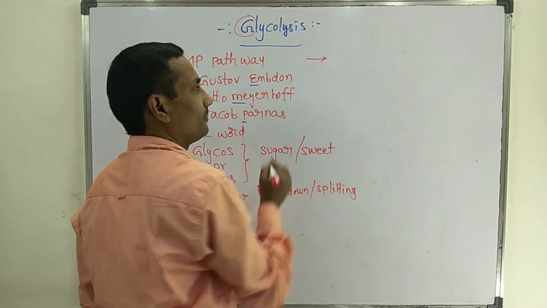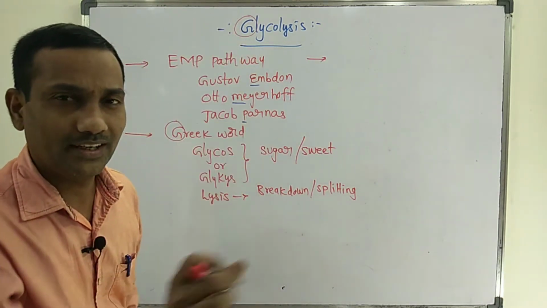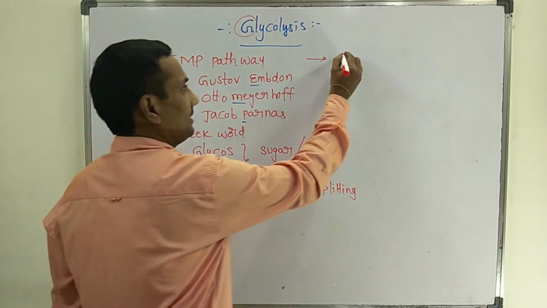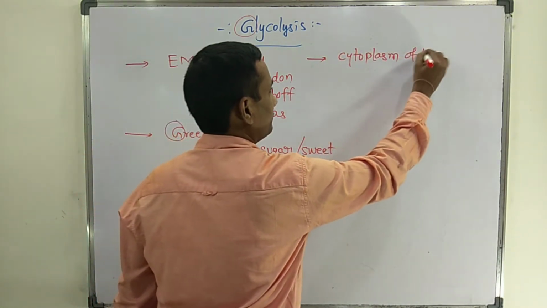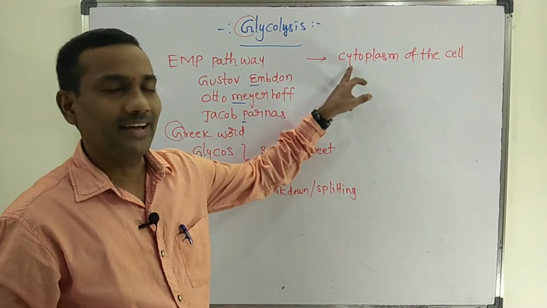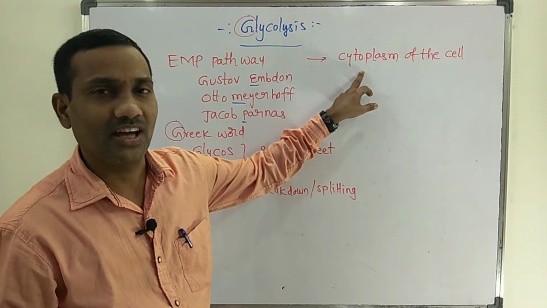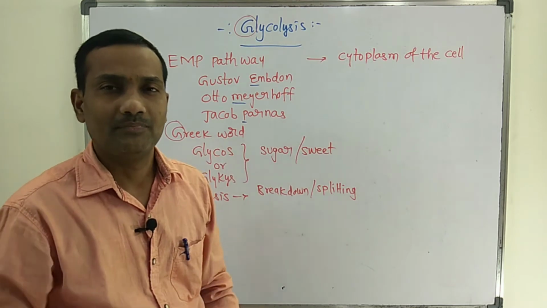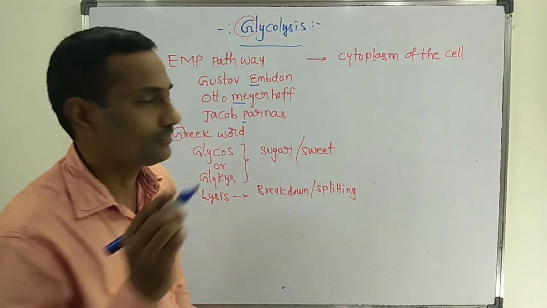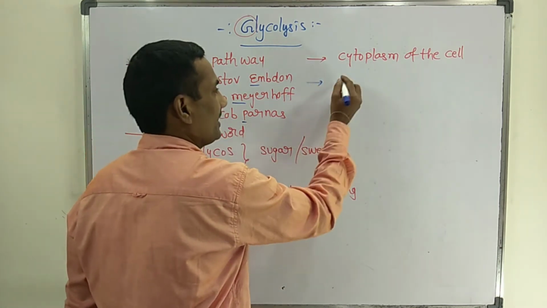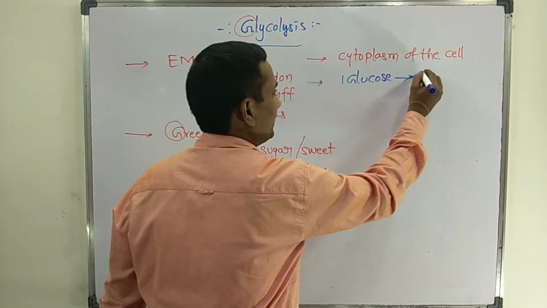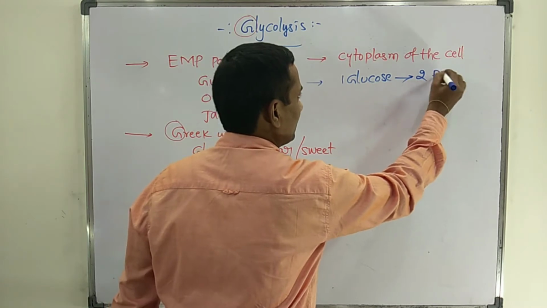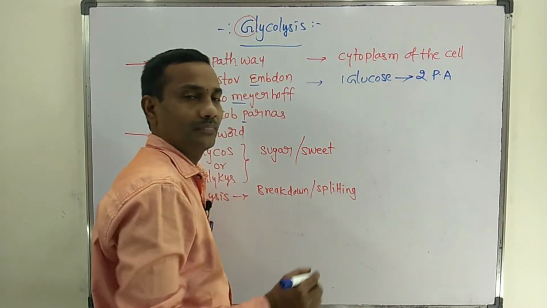Glycolysis events occur in the cytoplasm of the cell. The major event in glycolysis is that one single glucose molecule splits into two molecules of pyruvic acid.